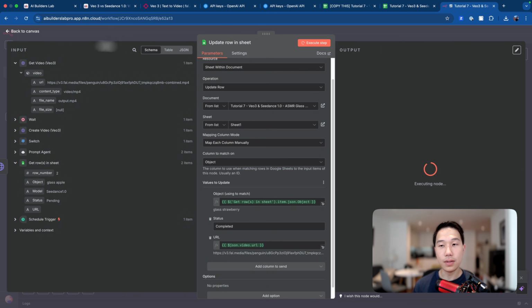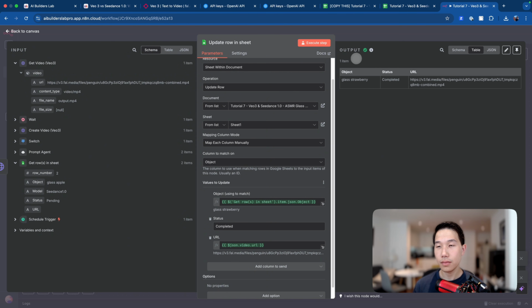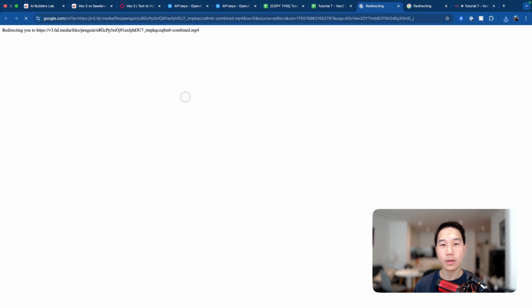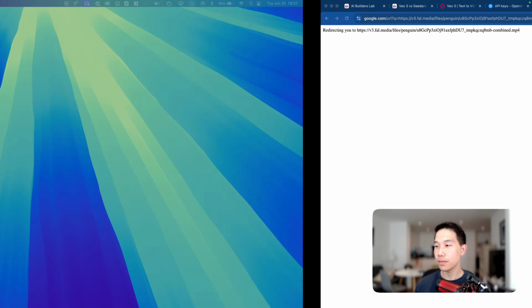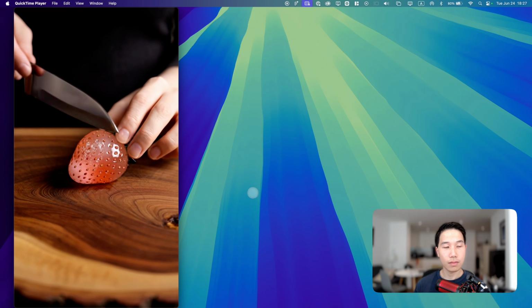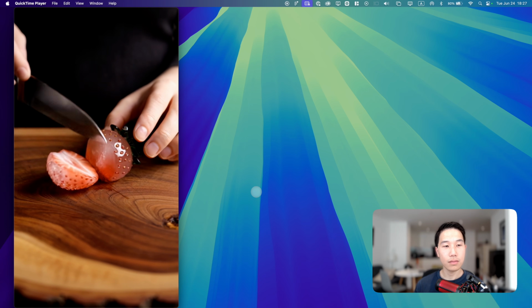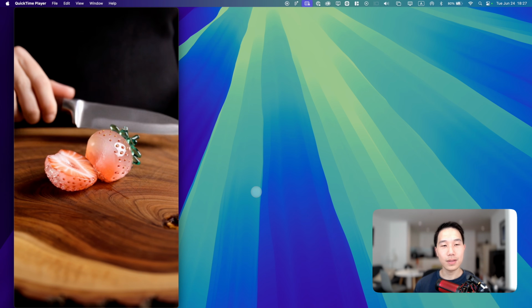Now if we execute this step, you can see that this class strawberry field with model VO3 is now completed, with this URL for the file. If we click on it, we'll download that MP4 file, and let's have a look at how the video looks. You can see it's a really high quality video with the sound perfectly blending into the environment. The cutting sound and also touching the wood. So it's really perfect.